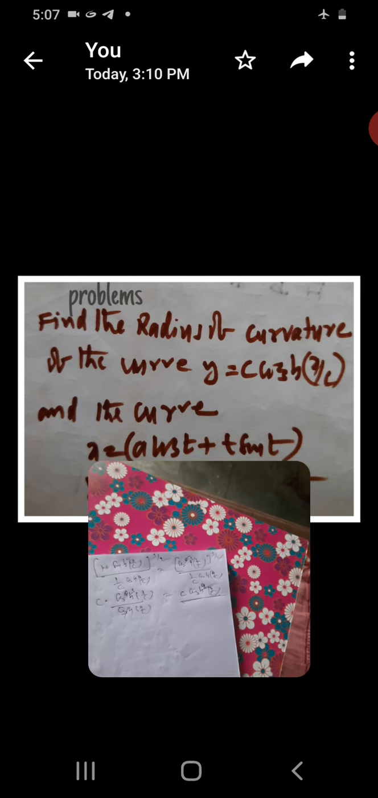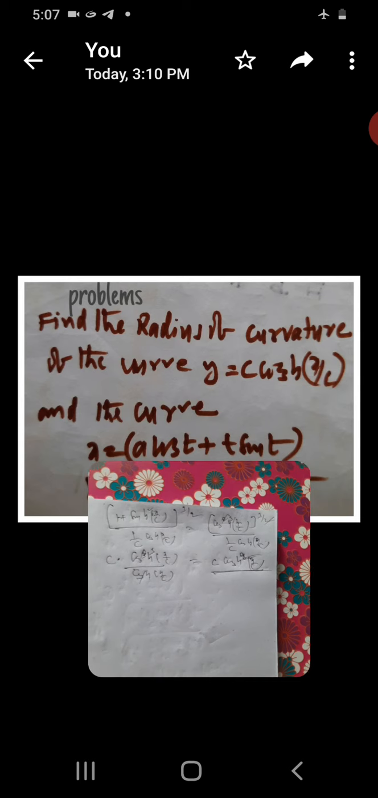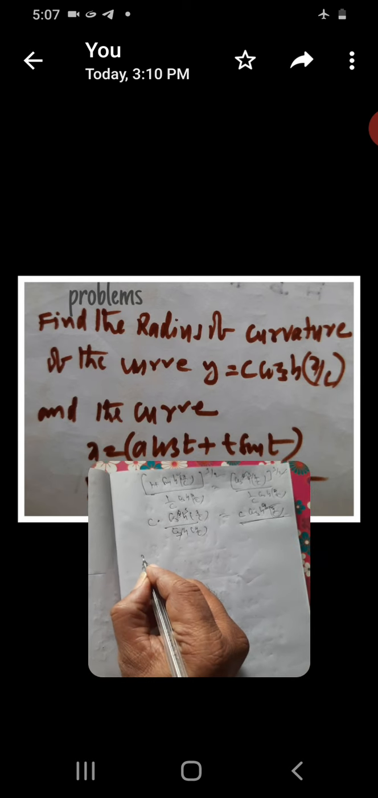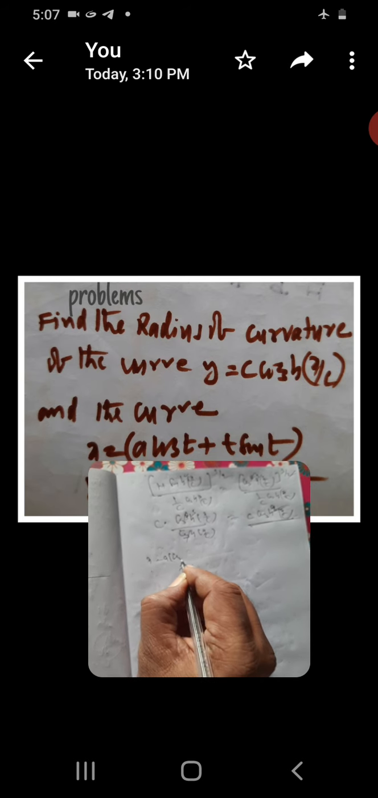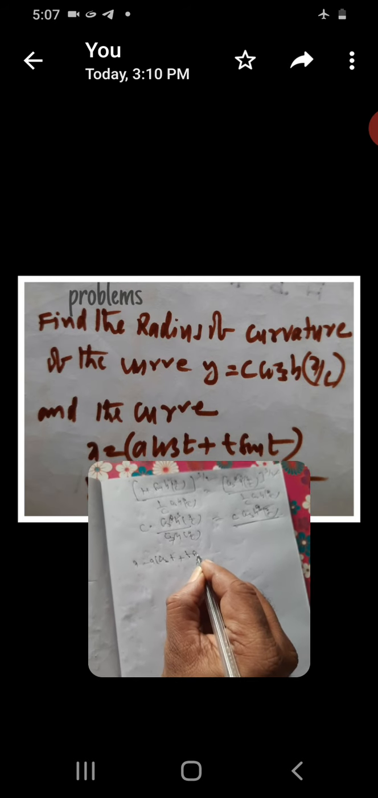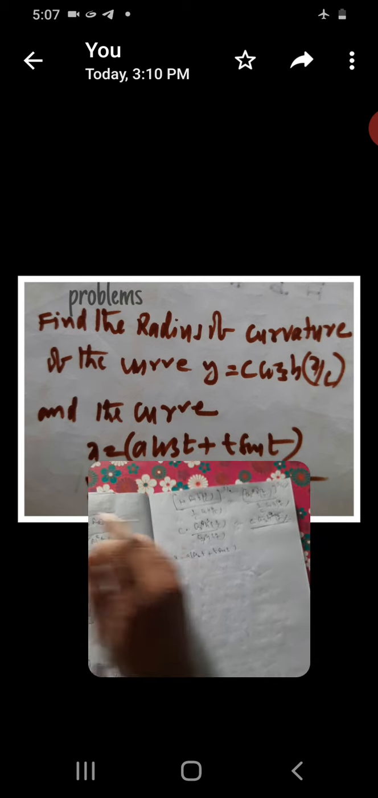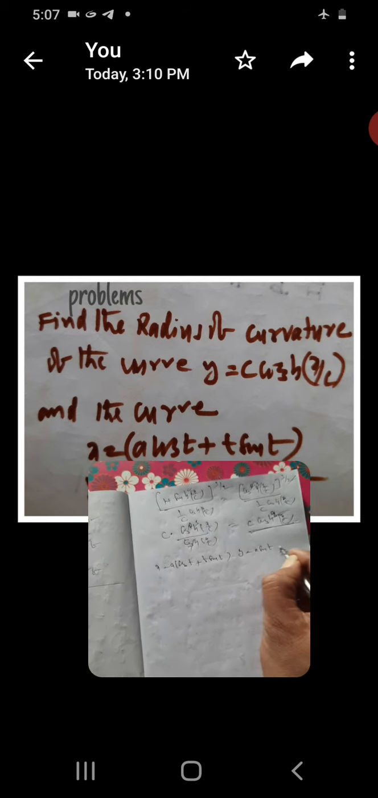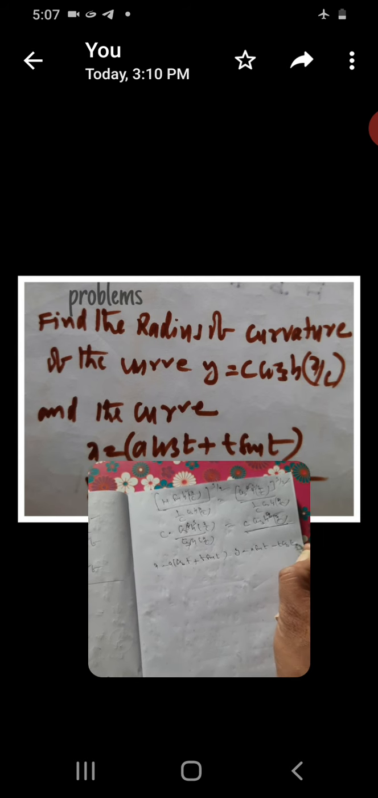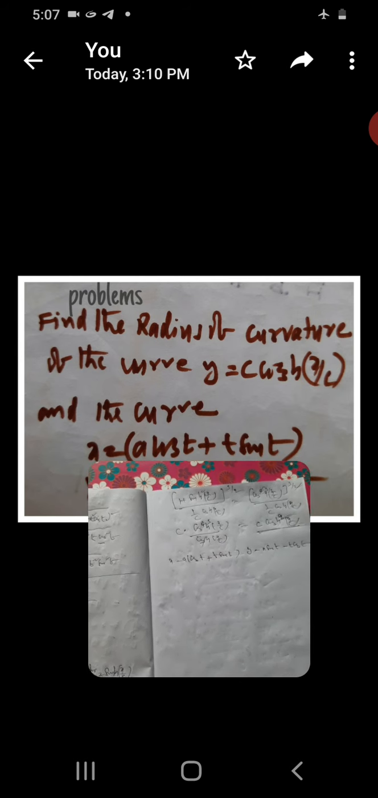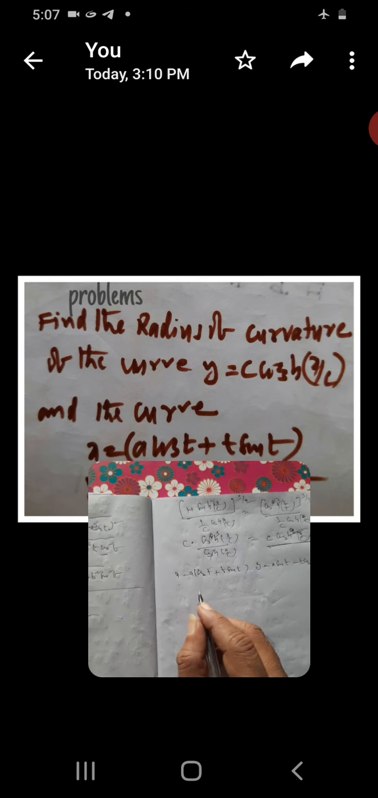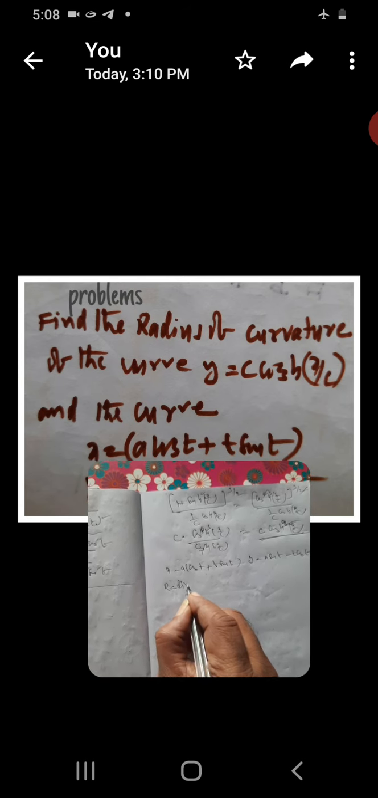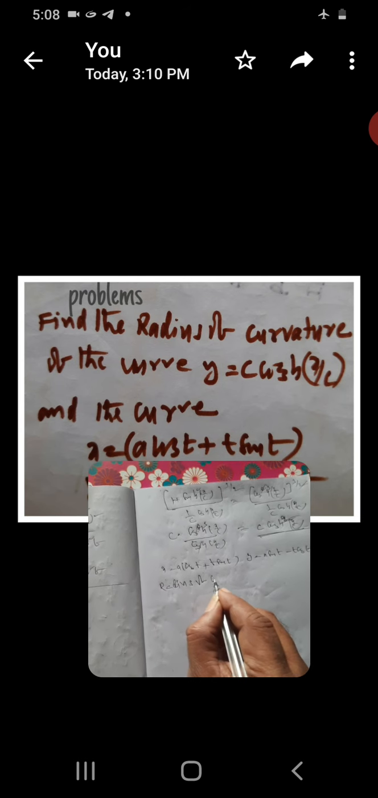Now next, see the second problem. X is equal to a cos t plus t sin t and y is equal to a sin t minus t cos t. Find the radius of the curvature.